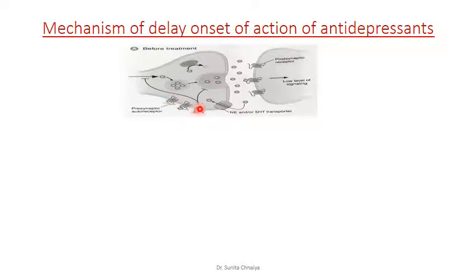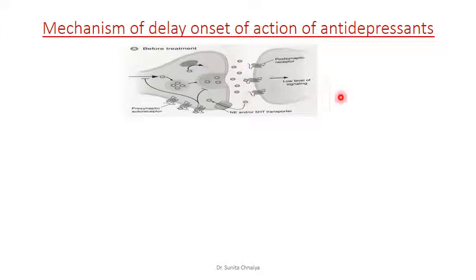We know that the function of the presynaptic receptor is to control the release, as well as the synthesis of the neurotransmitter. So due to that inhibitory feedback mechanism, the net effect is an abnormally low level of postsynaptic receptor activity.